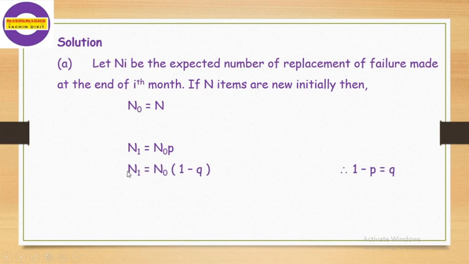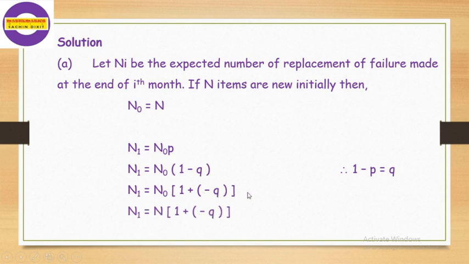Therefore n1 is equal to n0 into (1 - q). This term can be written as n0 into [1 + (-q)]. But n0 is equal to N. Therefore n1 is equal to N into [1 + (-q)]. That is n1. Now we find the value of n2.